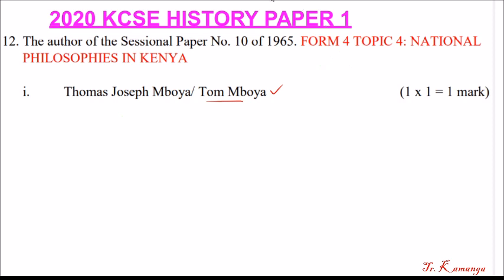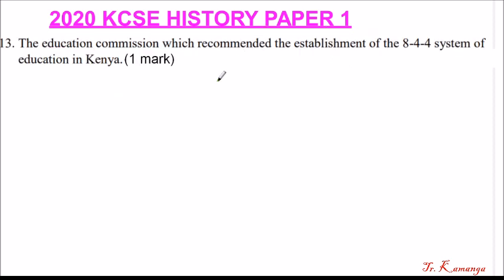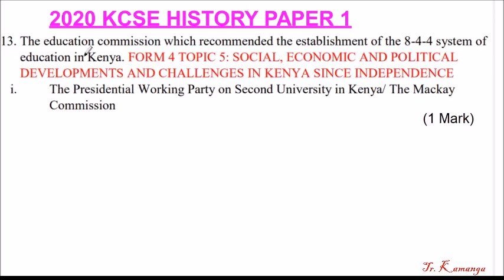You get 1 mark. Question number 13. The Education Commission which recommended the establishment of the 8-4-4 system of education. Which is this commission? This is from Form 4 Topic 5, Socio-Economic and Political Development and Challenges in Kenya since Independence.